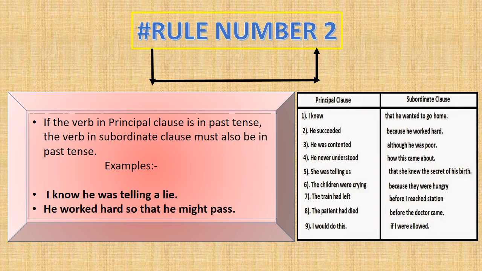If you have a verb conjugated in the past tense in the main clause or the principal clause, then make sure you conjugate the verb in the subordinate clause also in the past tense. This rule can be further broken down based on the form of past tense that appears in the principal clause. For examples, I know he was telling a lie. He worked hard so that he might pass. Here, the verbs of the principal clause and subordinate clause are all in past tense.